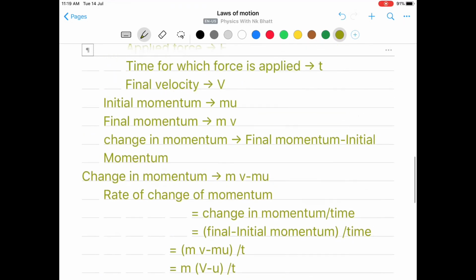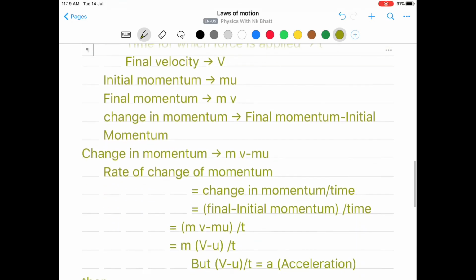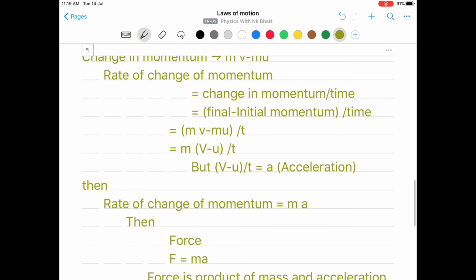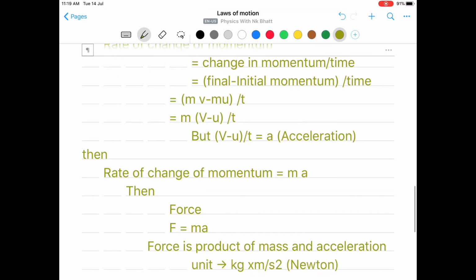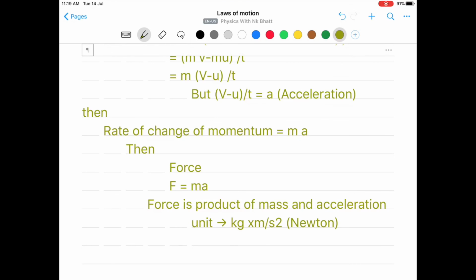And what this law states is that the time rate of change of momentum is equal to force. So what can we write for the rate of change of momentum? Force. So force F is equal to m into a. In that way we can say that force is the product of mass and acceleration, and its unit is kg meter per second square, that is known as Newton.